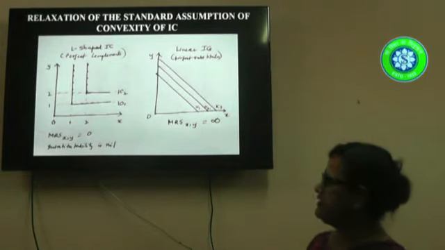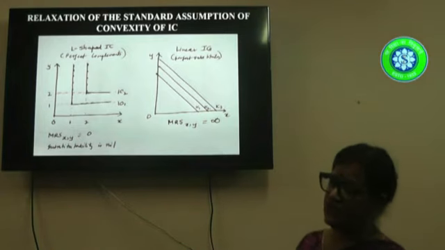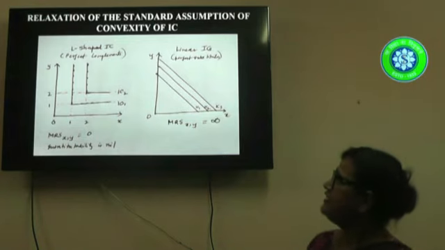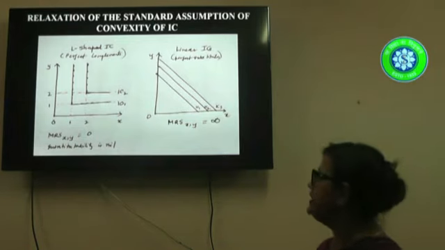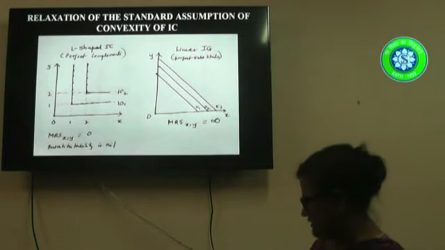Here the MRSxy value is nil. If the indifference curves are for two commodities which are perfect substitutes of one another, that is they can be perfectly substituted for each other, then the indifference curve will look like a straight line, and here the substitutability is infinite.